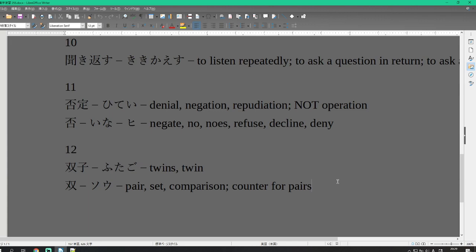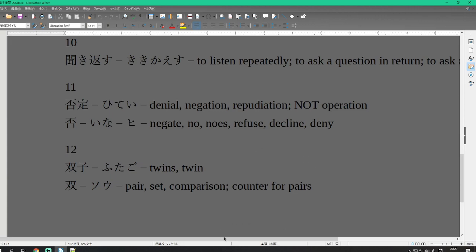So you won't be able to see that. I still need to get a writing tablet. That is the only real difference that I see. Futa or so is a pair, twins, or a counter for sets. And futago on the right side is our kanji for a child. So two children, it's literally a pair of children, your twins. Futago are twins. Let's go back to the top.